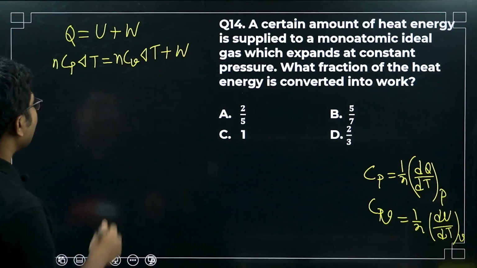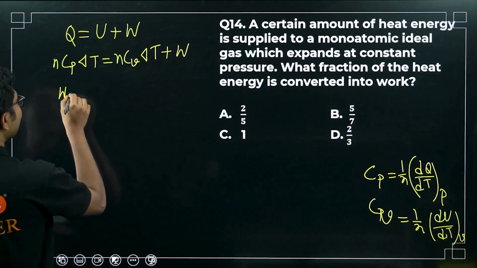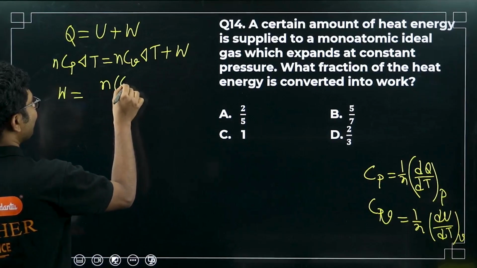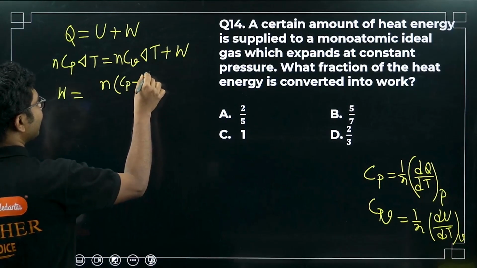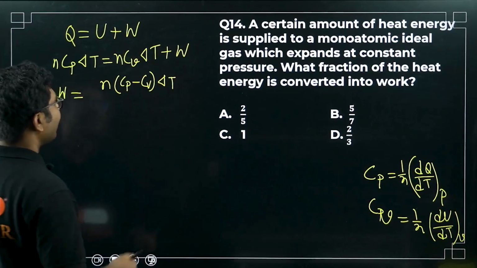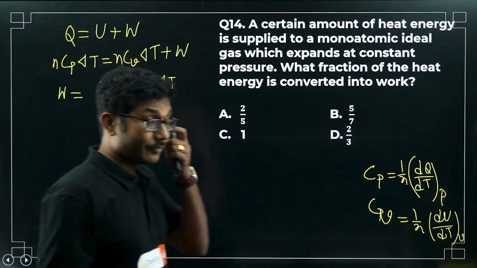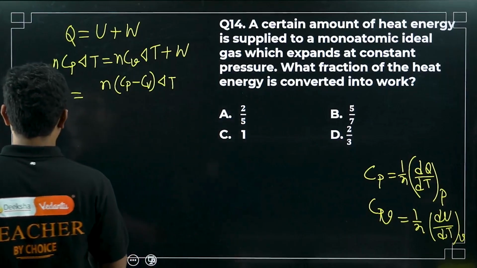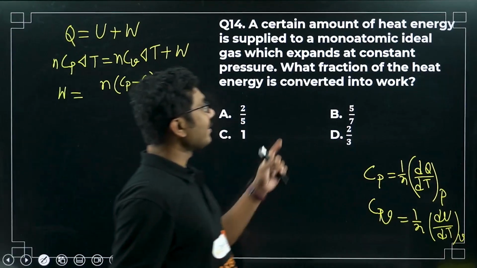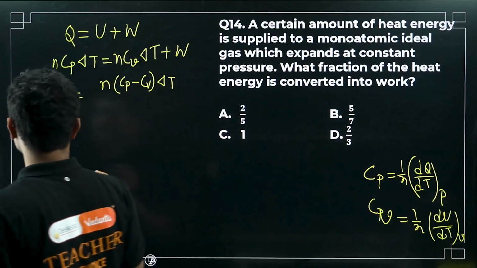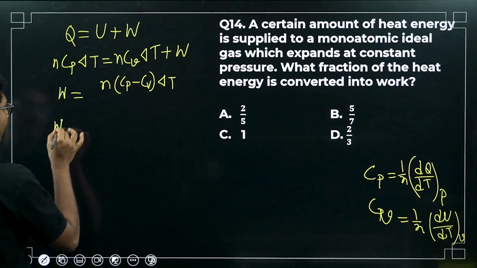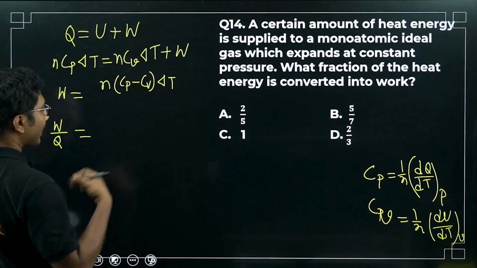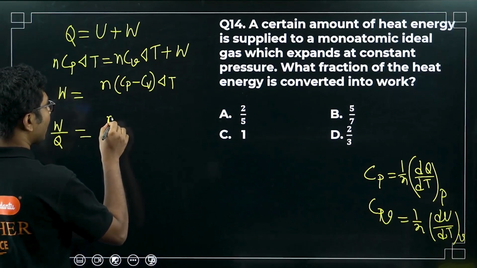Okay, now what is work done in this case? So work done in this case is n (Cp minus Cv) delta T, right? So just take this on the other side, take whatever common you can take, and that will give you the work done. Now they have asked you what fraction of the heat. What does fraction of the heat mean? Fraction of the heat means W by Q. So W by Q is the fraction of heat that is converted into work, right?